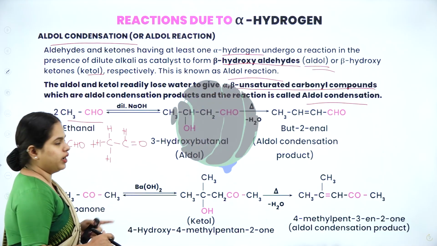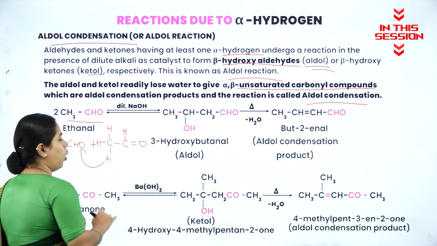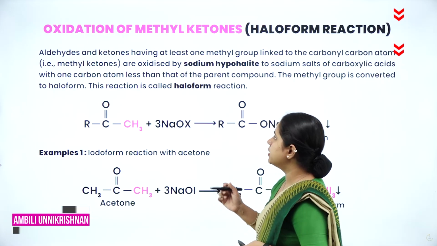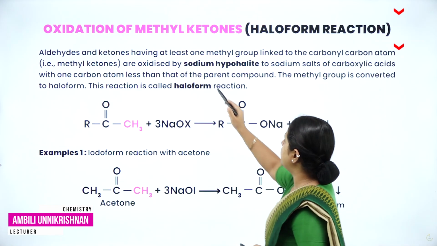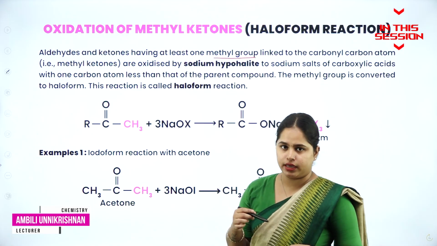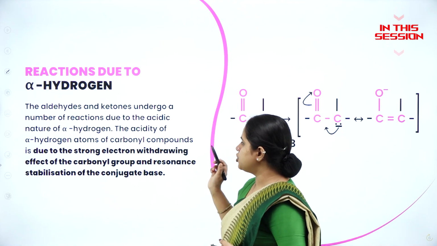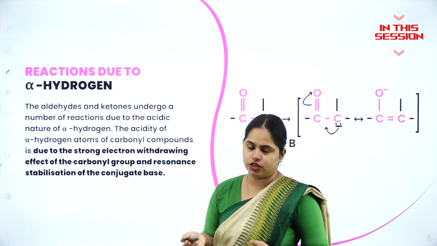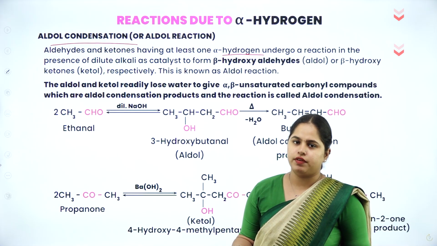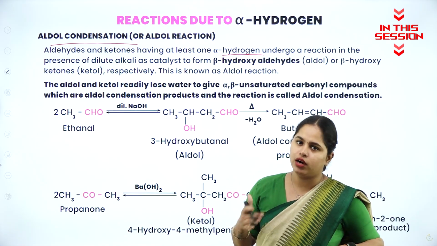Any one of these alpha hydrogens will shift to the oxygen atom here. Aldehydes and ketones having at least one methyl group. So this is an important part here. The aldehydes and ketones undergo a number of reactions due to the acidic nature of this alpha hydrogen. If alpha hydrogen is not available, aldol condensation will not take place. Okay.